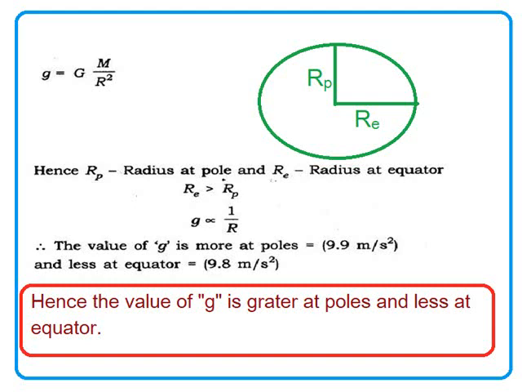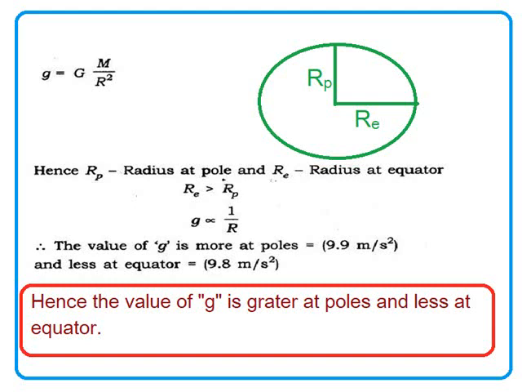So when it is elliptical in shape, the radius will be different. I have expressed RE as the radius at the equator and RP as the radius at the poles. We can see from the figure that RE, the radius at the equator, is more than the radius at the poles. So RE is greater than RP.